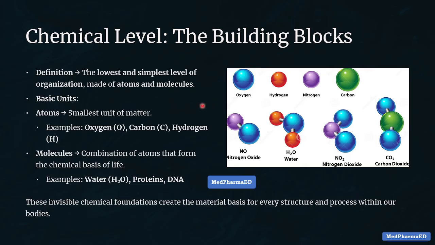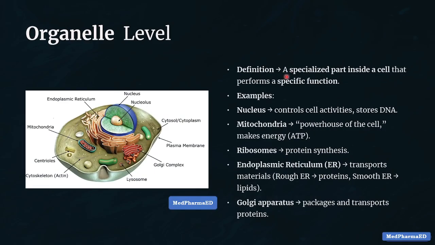No, exactly. Organelle level. Now imagine that a cell is like a factory. Inside this factory, there are different machines, called organelles. Nucleus, the boss, stores DNA. Mitochondria, the power generator, makes energy. Ribosomes, small robots that make proteins. ER and Golgi, transport and packaging departments. So, even inside one tiny cell, a whole city is working together.